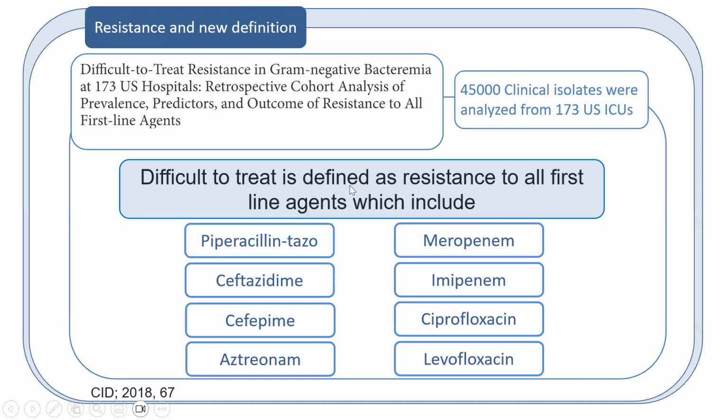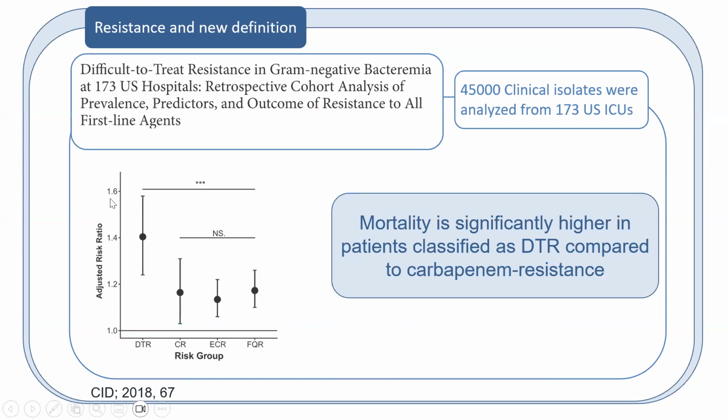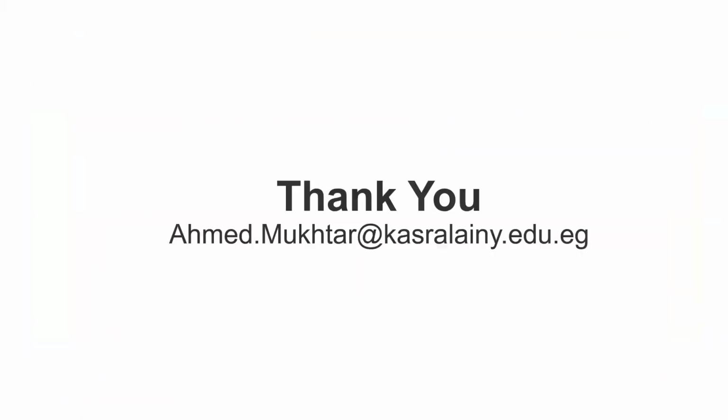Why is this classification important? Because there is a difference in mortality between difficult to treat gram-negative bacteria and carbapenem resistant. If the bacteria is only carbapenem resistant but sensitive to other first-line agents like piperacillin tazobactam or quinolone, the mortality is not as high in comparison to bacteria that are resistant to all first-line antibiotics. In the next video, we'll discuss the management of each type of gram-negative bacteria according to the mechanism of resistance. Thank you.